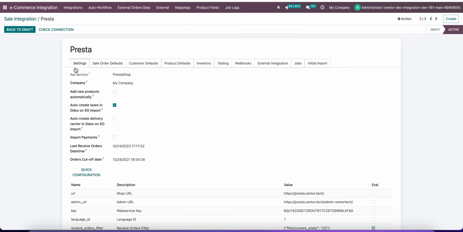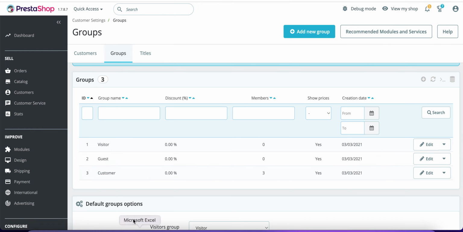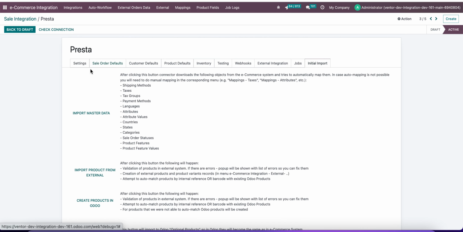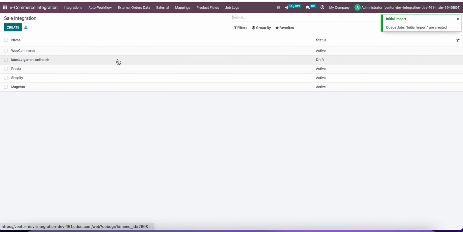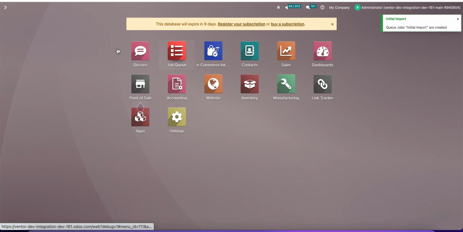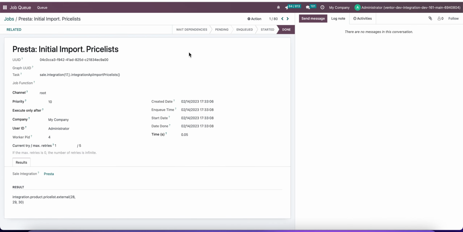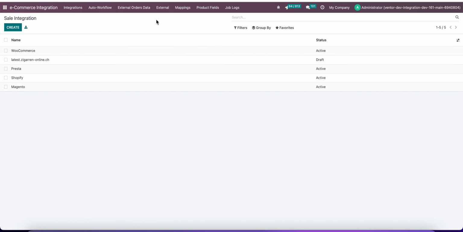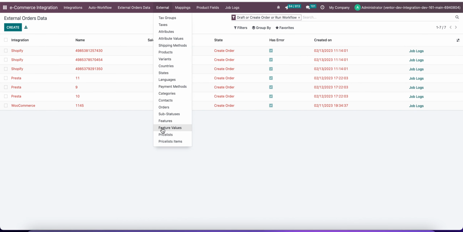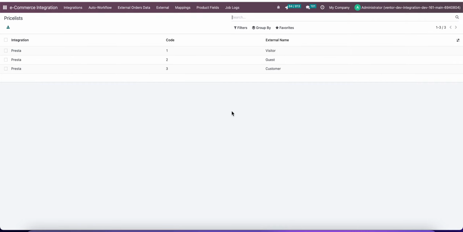For now, on our model, we created a synchronization for price list between Prestashop and Odoo. For now, price list in Odoo corresponds to customer groups in Prestashop. As you can see here, we can see 3 customer groups, and after doing initial import master data, we can check that Presta initial import price lists have been done. So after that, we can see the same customer groups, the same price list as customer groups in Odoo.